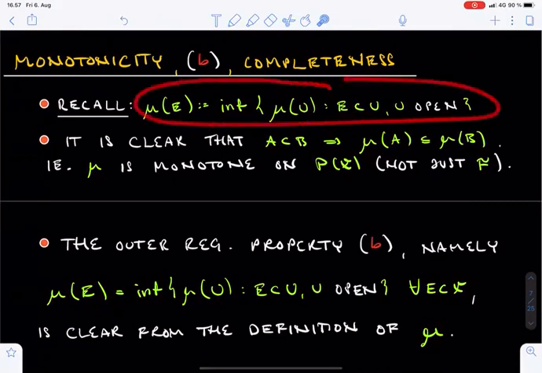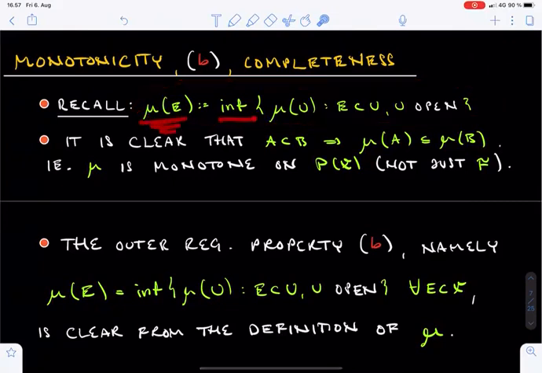First, let's recall the definition of mu. Mu of E equals the infimum of mu of U, where U is any open set containing E. It is rather immediate from this definition that mu is monotone. If A and B are any subsets of X, and A is contained in B, then there are simply more open subsets containing A than B. That's why the infimum for A is smaller than the infimum for B. And this shows that mu of A is no larger than mu of B as desired. Note that this argument worked for all subsets A and B of X, and not just those in F.